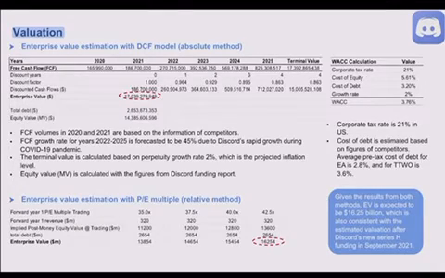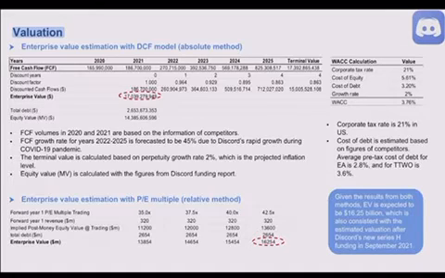Equity value is calculated with the figures from Discord's funding report. The discount rate, which is the weighted average cost of capital, is 3.76%. Corporate tax rate is 21% in the US. Cost of debt is estimated based on the figures of competitors. Average pre-tax cost of debt for EA is 2.8% and for T2 is 3.6%. With this method, enterprise value is expected to be 17 billion.